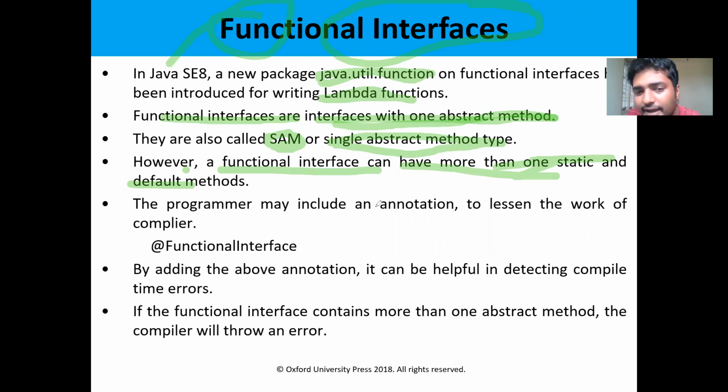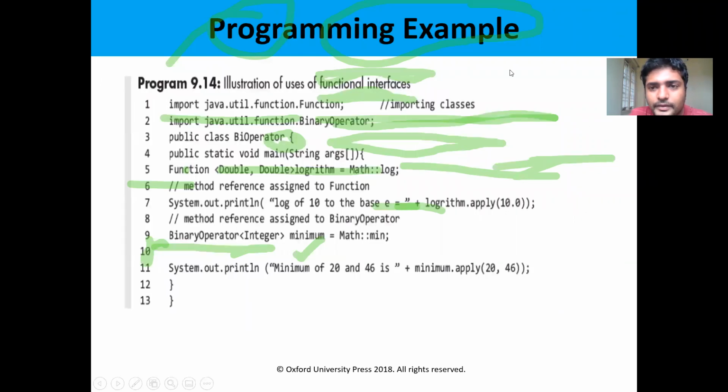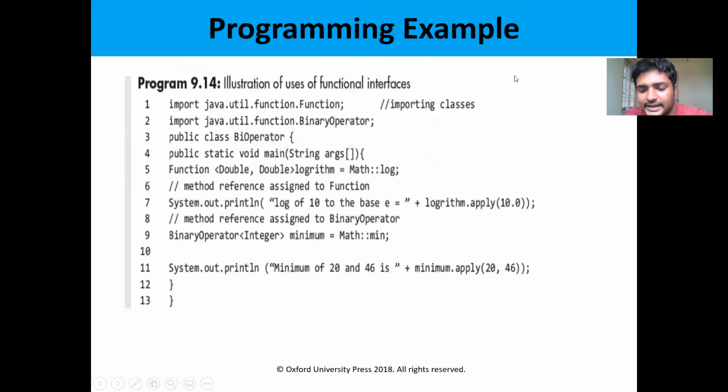We can use the annotation also, which will come in the next class: at the rate FunctionalInterface. Whenever you use a functional interface, we can have the annotation @FunctionalInterface. So this is all about functional interfaces.